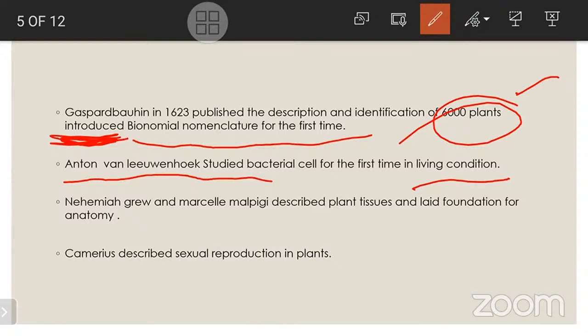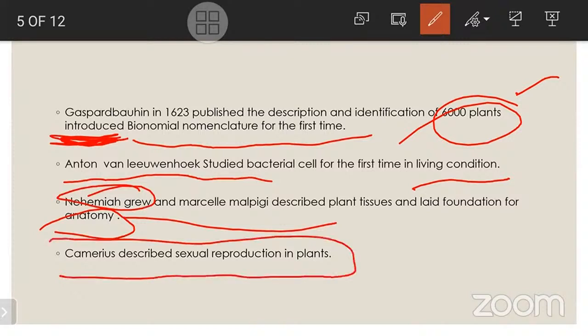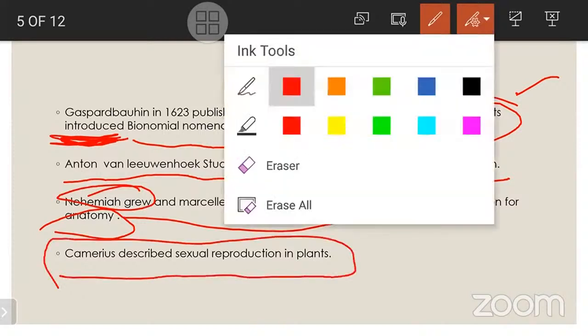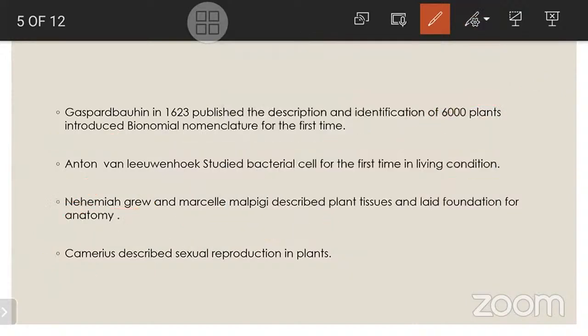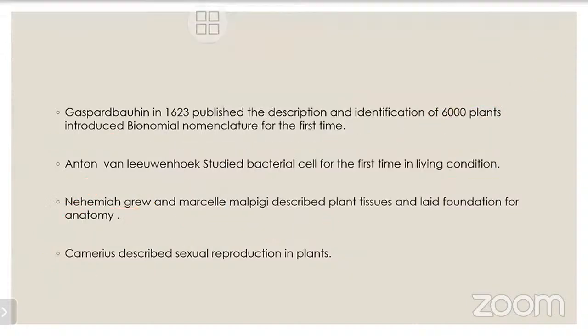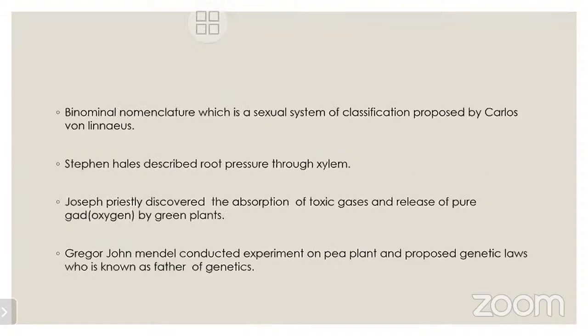So next, Nehemiah Grew and Marcello Malpighi described plant tissues and laid the foundation for anatomy. Anatomy means the internal structure of a plant, animal or any organism. So that was identified by Nehemiah Grew. Next, Camerarius described sexual reproduction in plants. These are the scientists who helped make the work of man very easy.